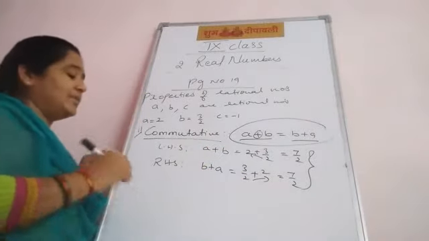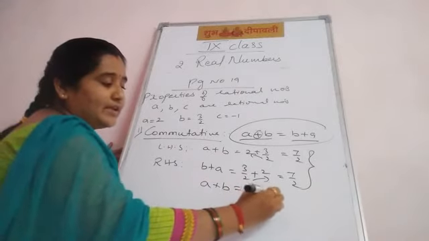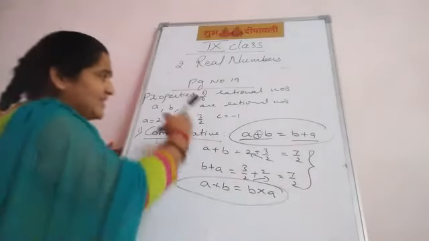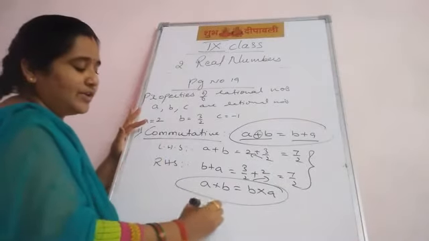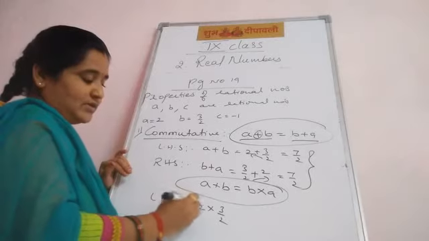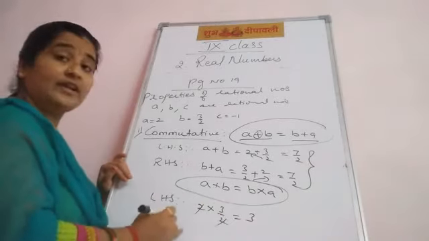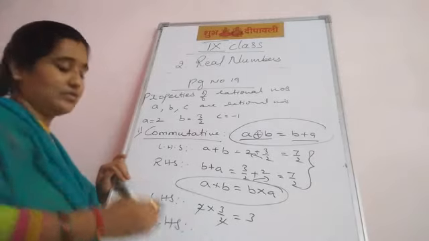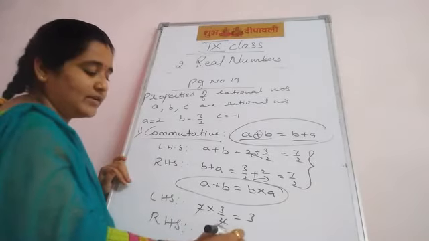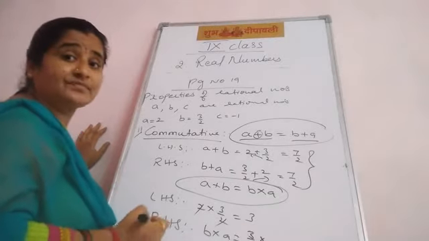That is under addition. Now coming to multiplication. Multiplication what? a into b equal to b into a. Same values. 2 into 3 upon 2 on the LHS. 2 ones are 2, 2 ones are 2. Then what is the value? 3. Then RHS also should get 3, no? b into a equal to b value 3 upon 2 into.